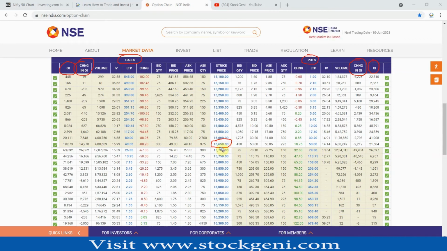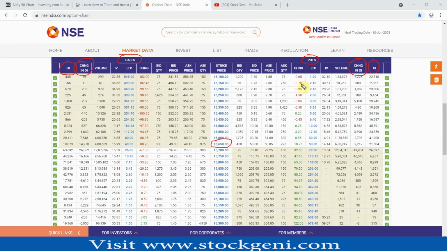So what you need to check, like I said, is 3 strike prices down and 3 strike prices up first. And the very first thing that we need to check is the maximum change in OI. On which side? Both sides, the call side and the put side. First we'll talk about the call side data.